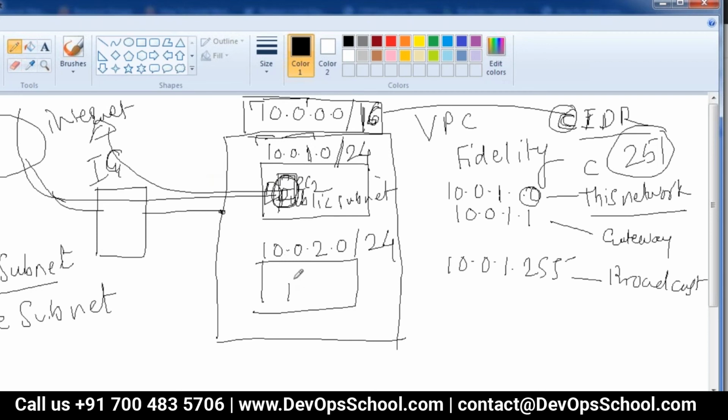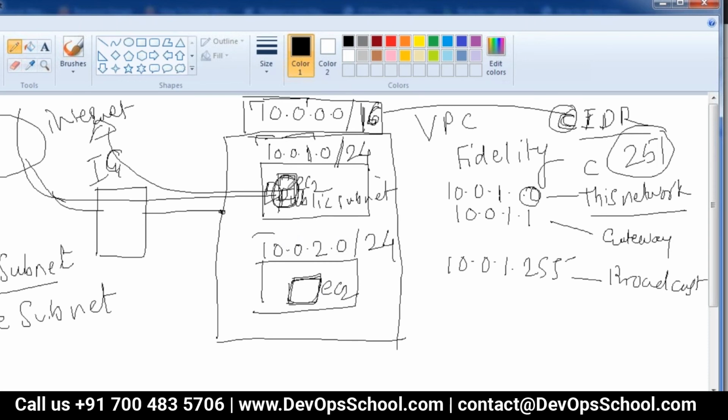Similarly, there is a private subnet. If I put an EC2 instance here, then directly it is not reachable from outside. So it is an isolated kind of subnet. Directly there is no connectivity from outside.